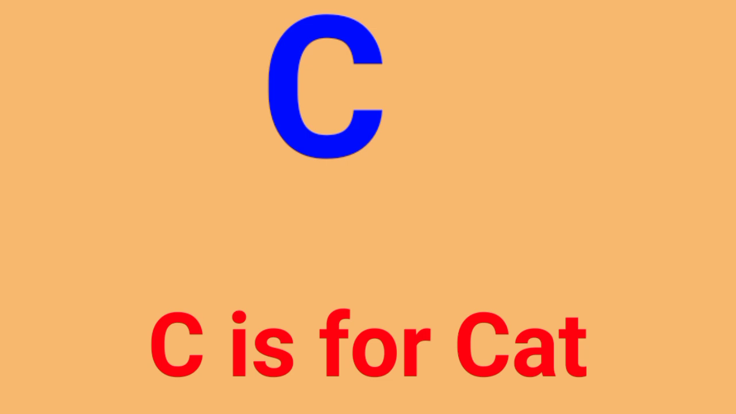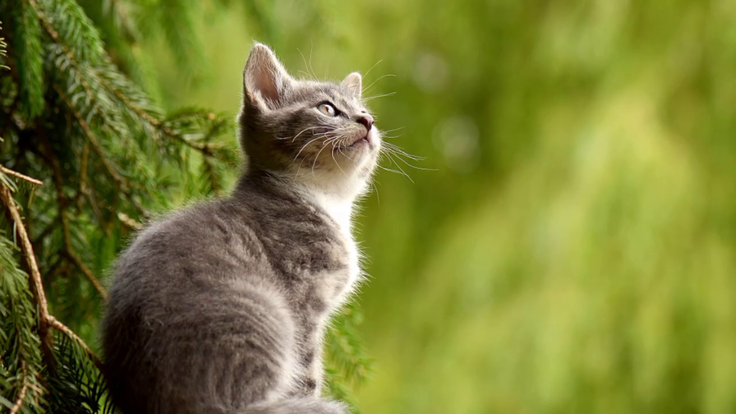C. C is for cat. Learn English alphabet A, B, C. C is for cat. A silent cat.